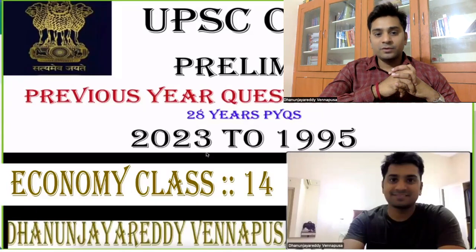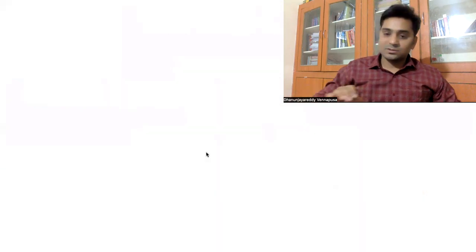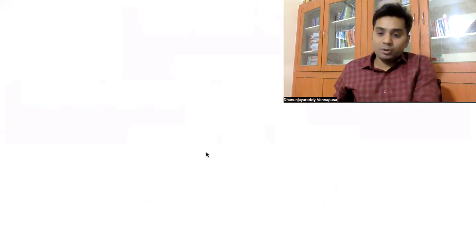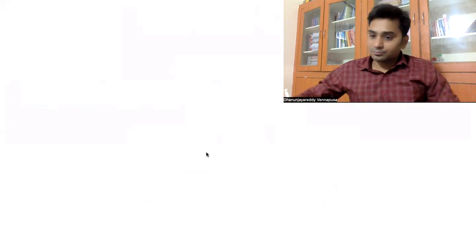Subsequently, somewhere around 15 to 16 questions or themes can be answered from the previous year questions. So I resumed my classes yesterday. This is my resumption of the classes, and this is my class number 14. So what to look for in this video, guys? You can look at what the current affairs are, what is important as far as prelims is concerned, and how to learn the subject.